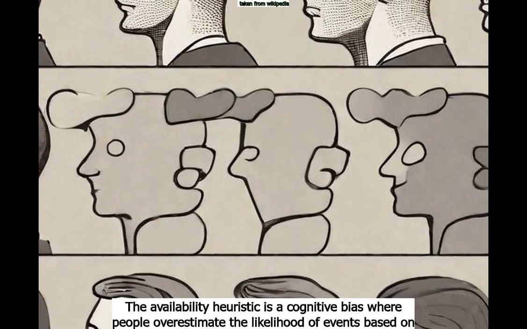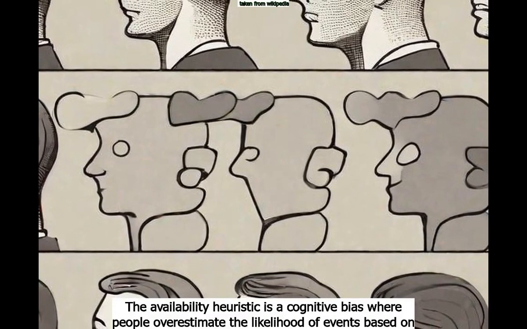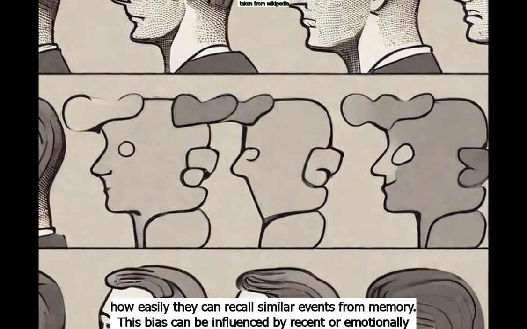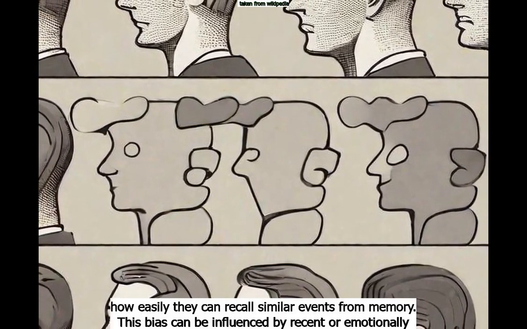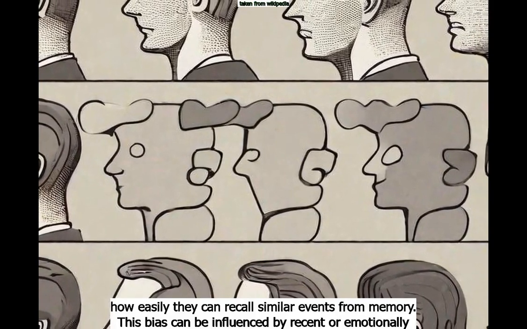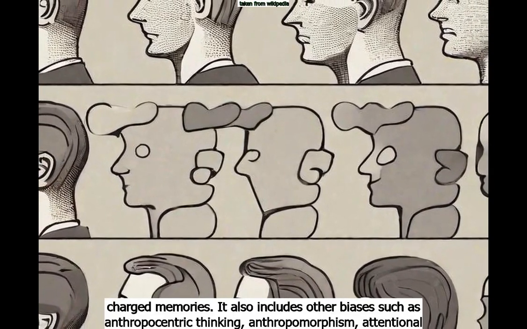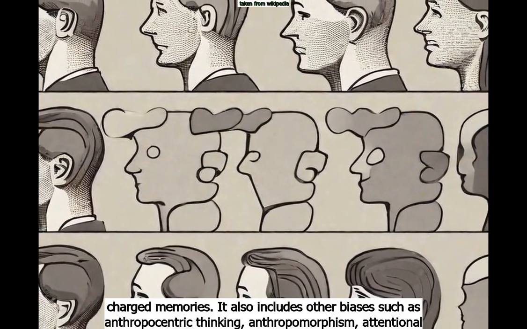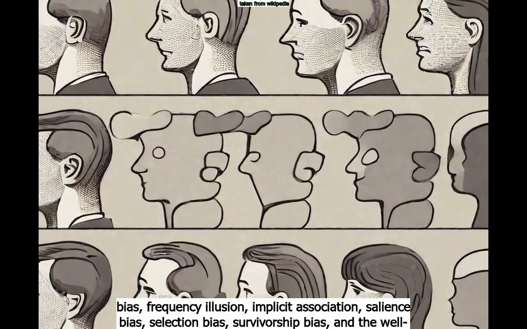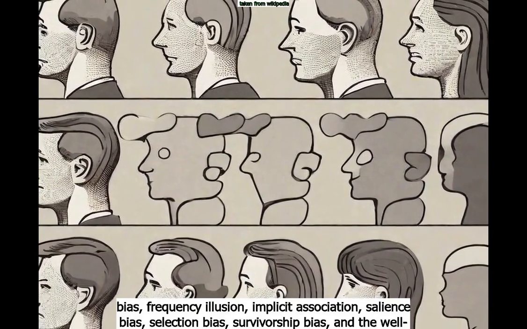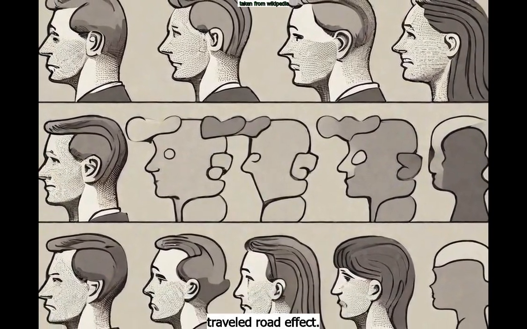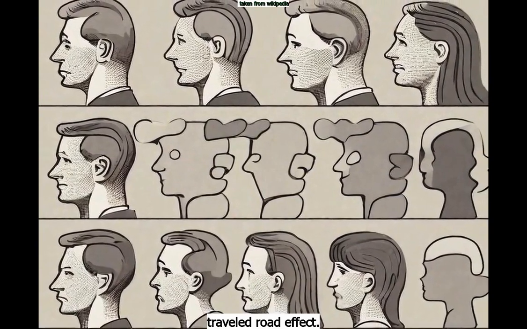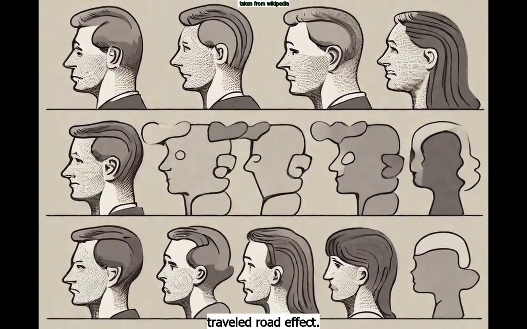The availability heuristic is a cognitive bias where people overestimate the likelihood of events based on how easily they can recall similar events from memory. This bias can be influenced by recent or emotionally charged memories. It also includes other biases such as anthropocentric thinking, anthropomorphism, attentional bias, frequency illusion, implicit association, salience bias, selection bias, survivorship bias, and the well-traveled road effect.